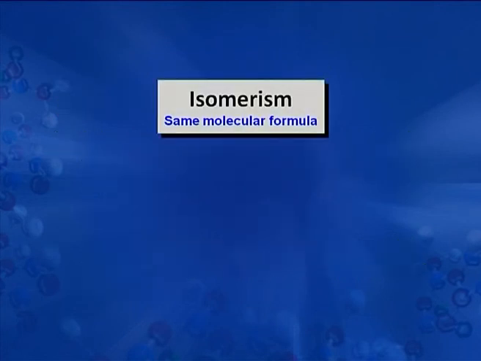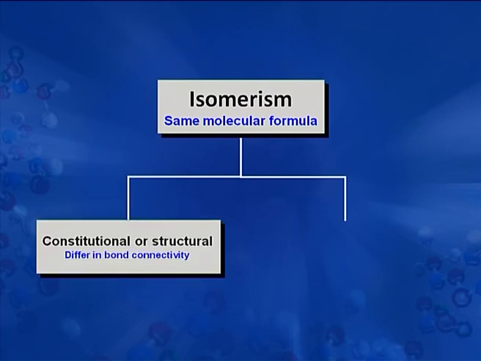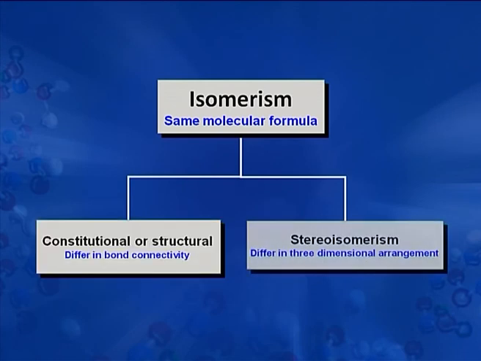Isomerism may be further classified into two main types: constitutional or structural isomerism, and stereoisomerism. Constitutional isomerism means the compounds differ in their bond connectivity, that is, atoms are attached to each other in different ways. Whereas in stereoisomerism the attachment of the atoms to each other remains the same, but they differ in their arrangement in three dimensions.